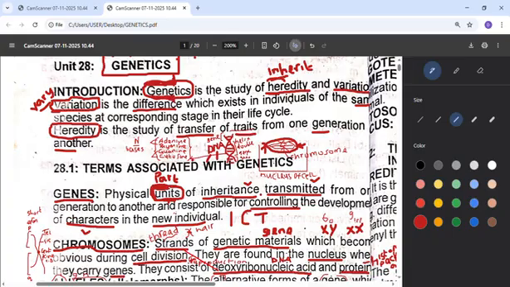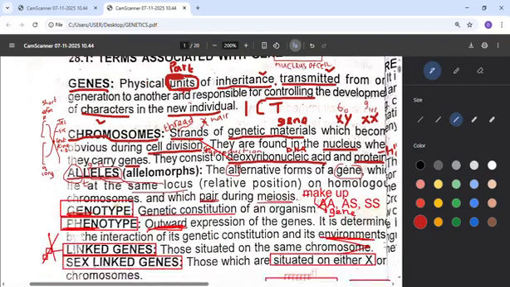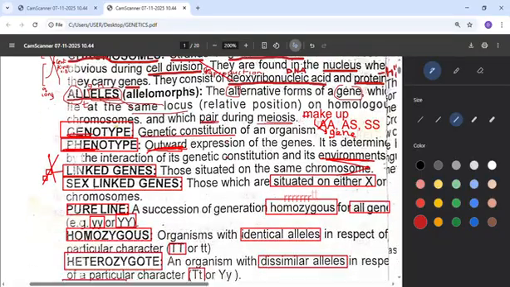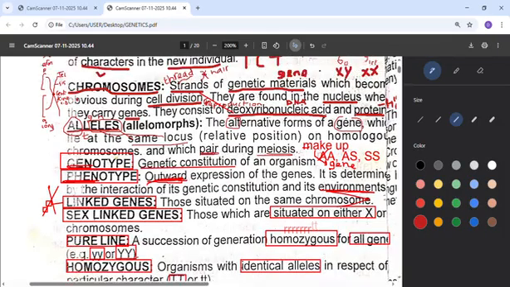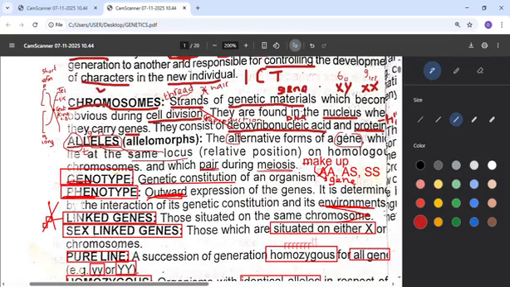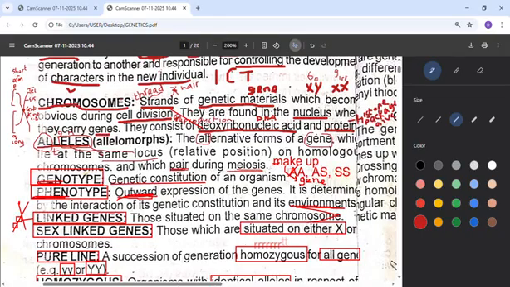So since I said genes, they are inside this DNA, and the DNA itself is also inside the chromosome, and that's why indirectly we can still say that there is gene in chromosome, and that chromosome is always inside the nucleus of a cell, and cell is found in the living thing. So chromosome is a strand of genetic material. It becomes obvious during cell division. It means when during cell division, that's when there is reproduction or growth, you see how chromosome begins to manifest, especially through the processes we have: interphase, prophase, metaphase, anaphase, telophase. So that's when you see chromosome manifesting during cell division.